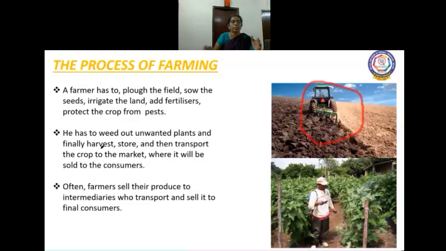After the harvest, the grains are stored and then they are transported to the market where they will be sold to the consumer. Here come the intermediaries. The farmers sell their produce to the intermediaries who transport and sell it to the final consumers. This is the process of farming.